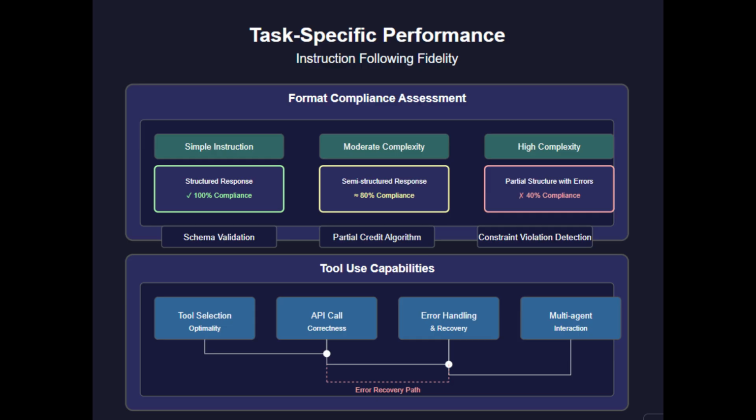For models with tool use capabilities, we assess both API call correctness and tool selection optimality. This involves validating parameter formats and sequencing, and using decision tree analysis to evaluate whether models select the most efficient tools for each task component.